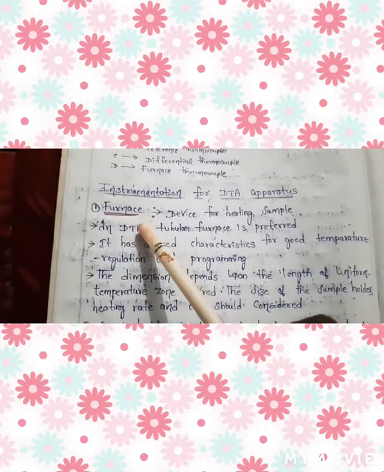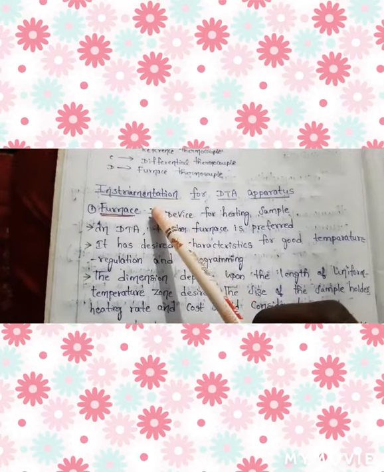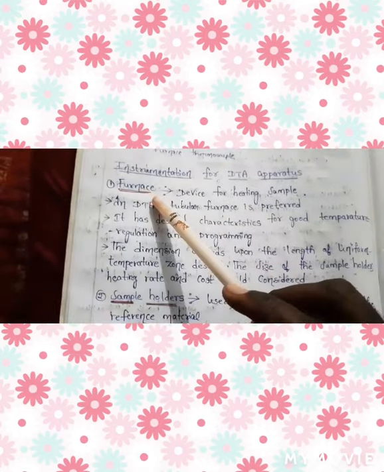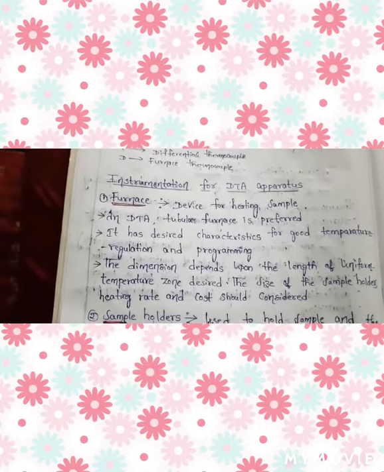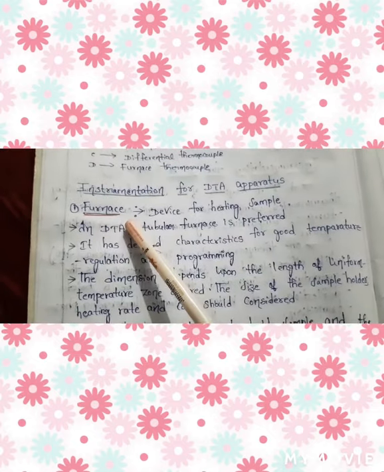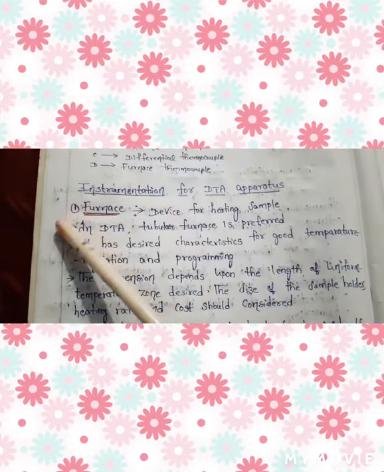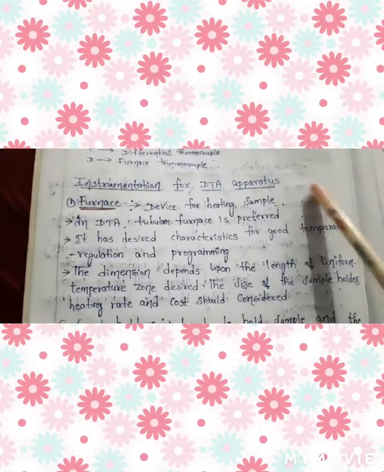See, first one is the furnace. The instrumentation consists of furnace, sample holders, temperature control, thermocouples, cooling device, recorder and so on. Okay, let us discuss one by one. First, furnace. It is a device for heating the sample. So furnace is used for heating the sample.